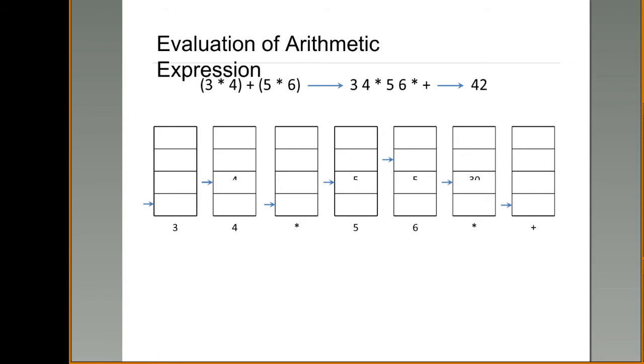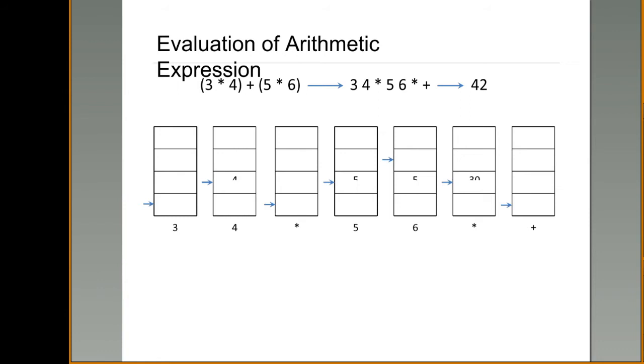So while evaluating, whenever you encounter an operand, that is the data value, then it should be pushed into the stack. Whenever you encounter an operator, the first two elements from the top of the stack have to be popped.